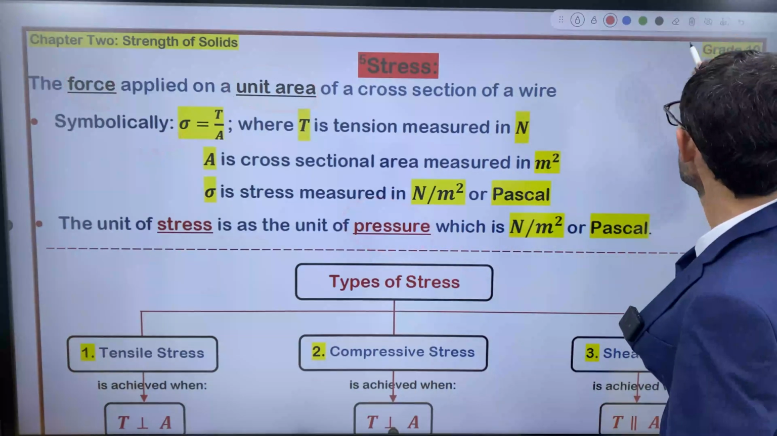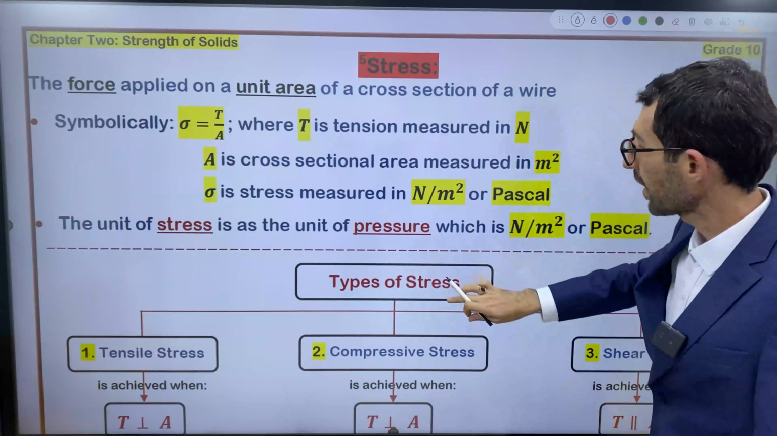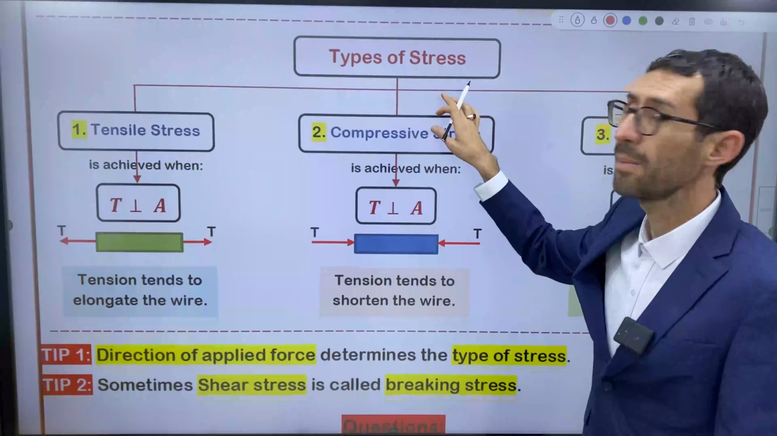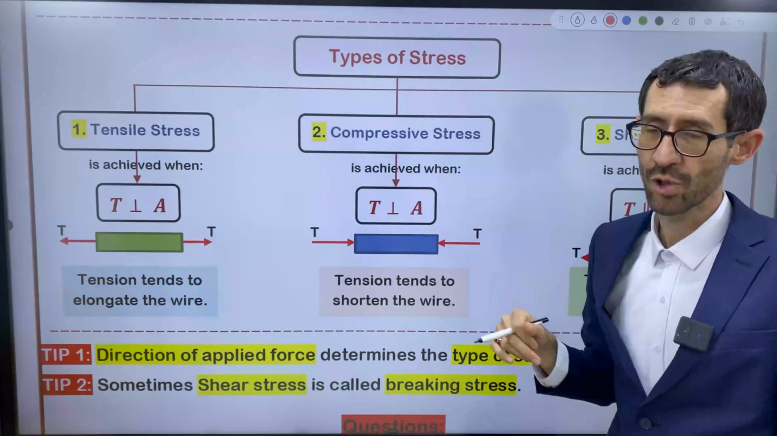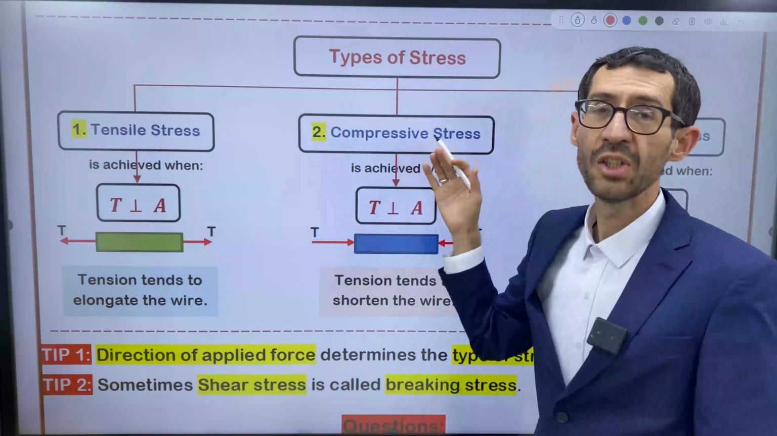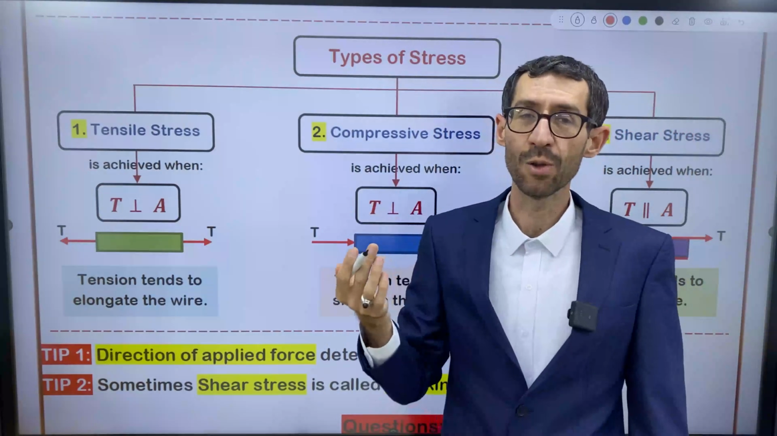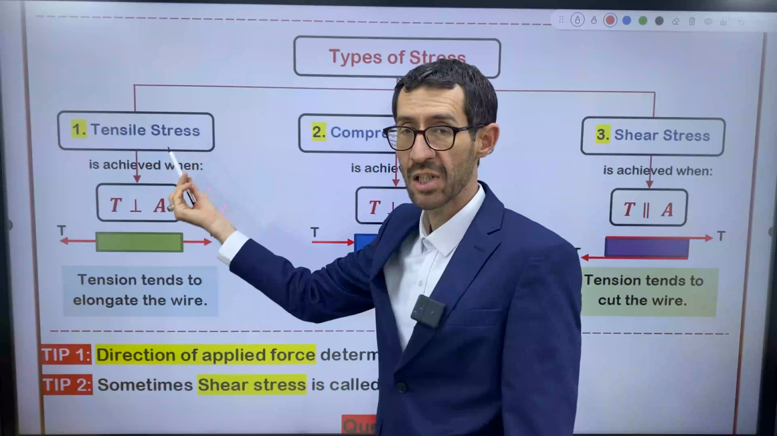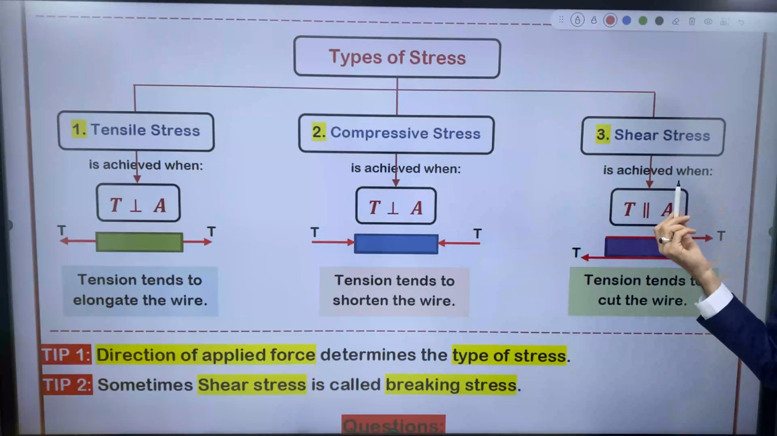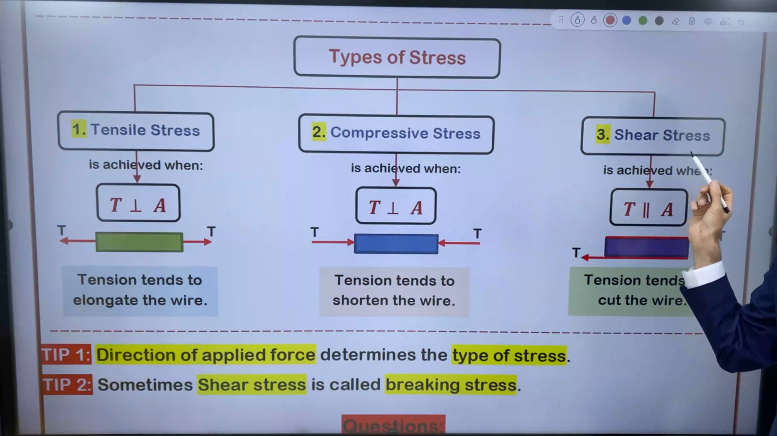Let's move on to the diagram. We have a diagram, a graph here, right? This diagram focuses on the types of stress. Actually, how many types of stress are there? Based on the direction of tension, stress is divided into three categories: the first one, tensile stress, number two, compressive stress, and the third one, shear stress, right? Sometimes we can use breaking stress instead of shear stress.